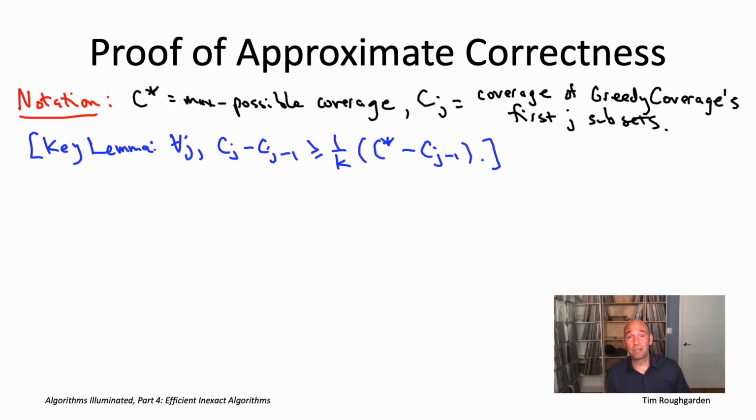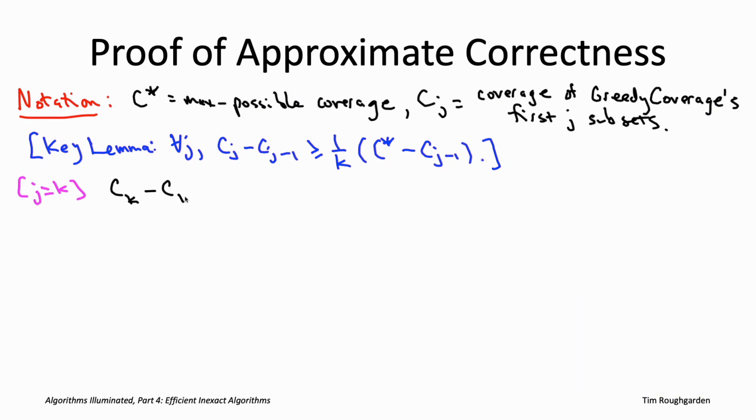So all we're going to do is apply this key lemma over and over again, basically unrolling the progress made by the greedy algorithm. Then we'll see when the dust settles, we'll get exactly the approximate correctness guarantee that we wanted all along. So let's apply the key lemma, first of all, to the final iteration of the greedy algorithm. So that just means we're plugging in k, the last iteration, in for j.